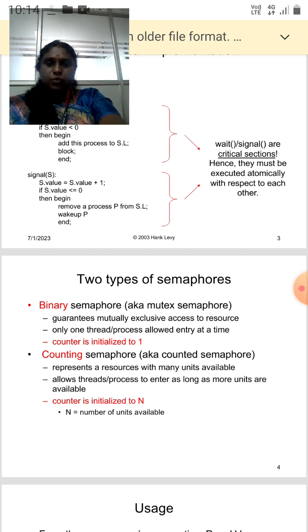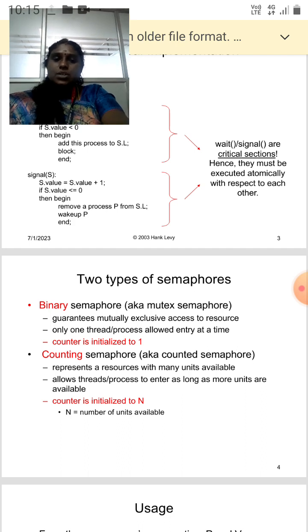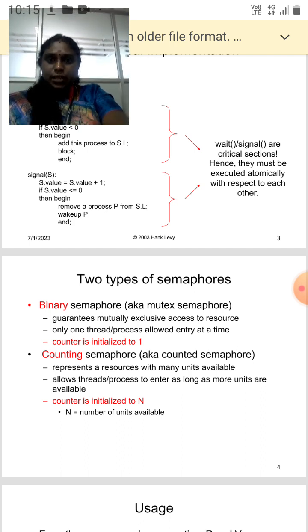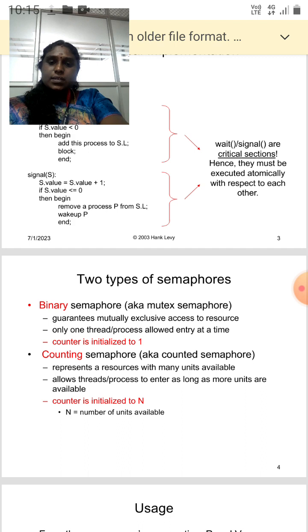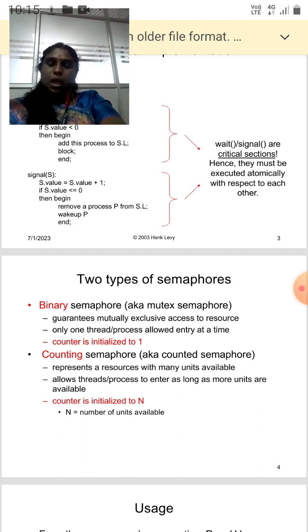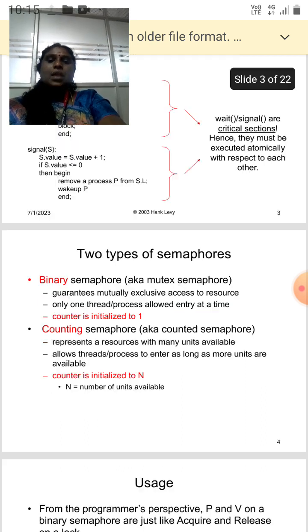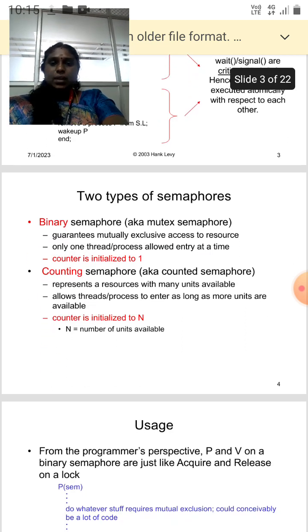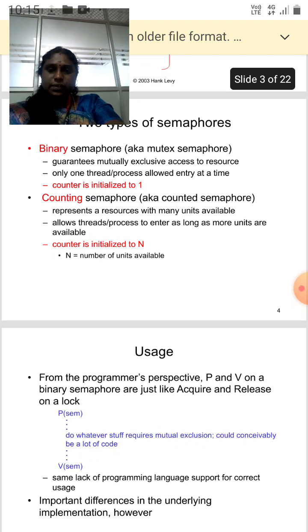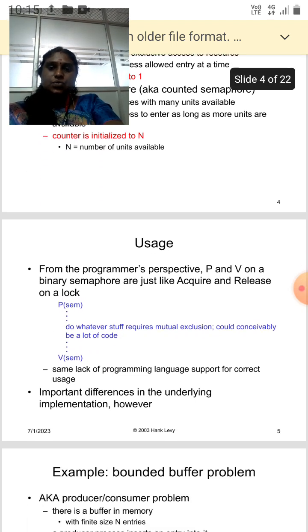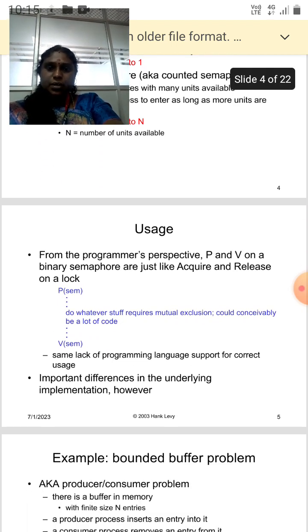The binary semaphore guarantees mutually exclusive access to the resource. Only one thread is allowed entry at a time, and the counter is initialized to 1. The counting semaphore represents a resource with many units available. It allows a thread or process to enter as long as more units are available, and the counter is initialized to n, where n is equal to the number of units available. And the usage is from the programmer's perspective.